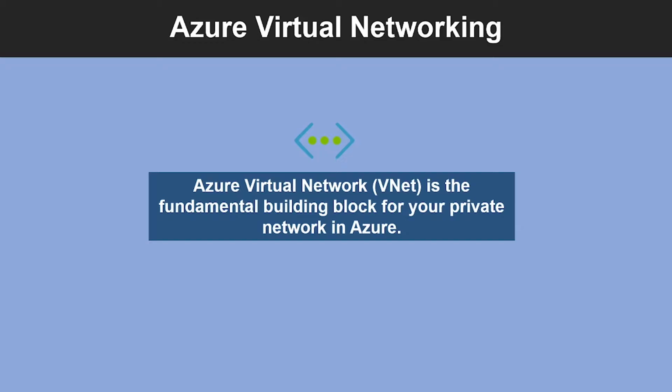So, what is Azure Virtual Network? Azure VNet is the fundamental building block for your private network in Azure. VNet enables many types of Azure resources, such as Azure Virtual Machines, to securely communicate with each other, the internet, and on-premises networks. VNet is similar to a traditional network that you would operate in your own data center, but brings with it additional benefits of Azure infrastructure such as scale, availability, and isolation.